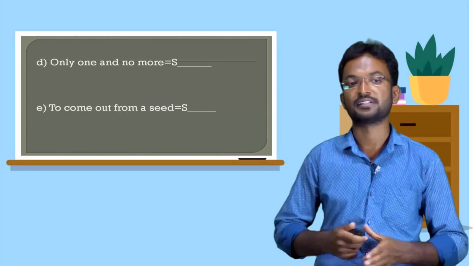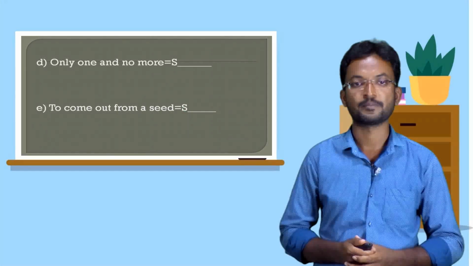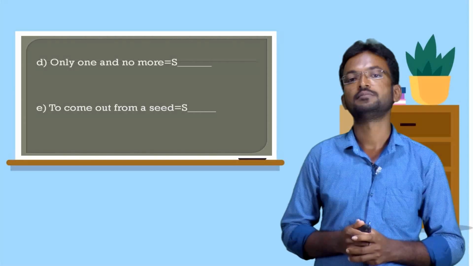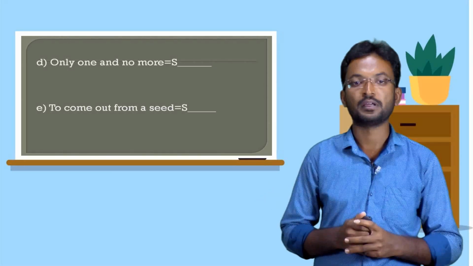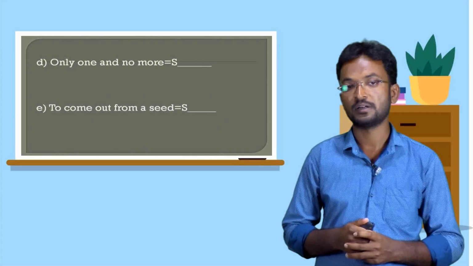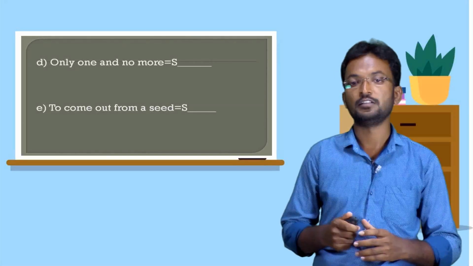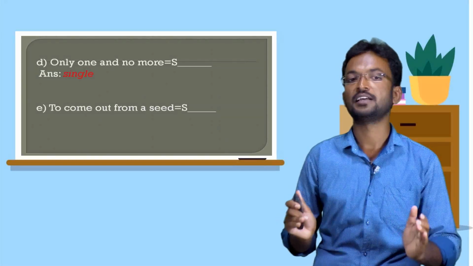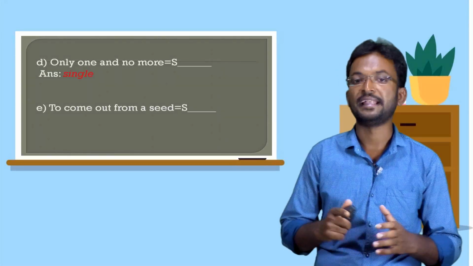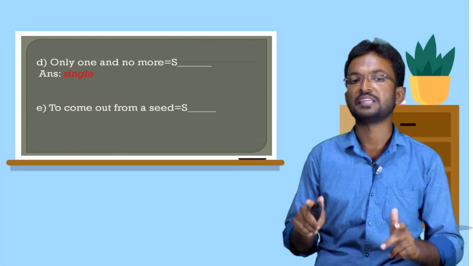Okay, dear children. D. Next one. Only one and no more. What is that? The clue letter is S. Yes, that is single. Only one and no more is called single.